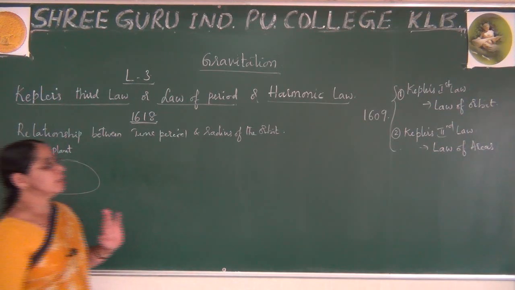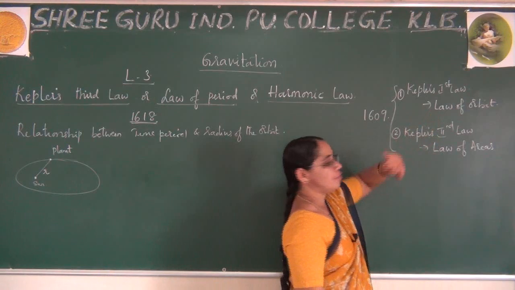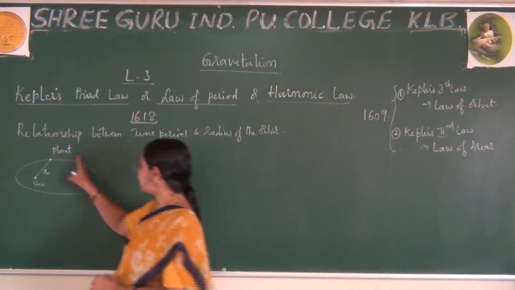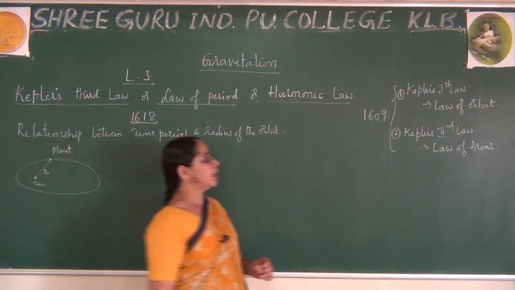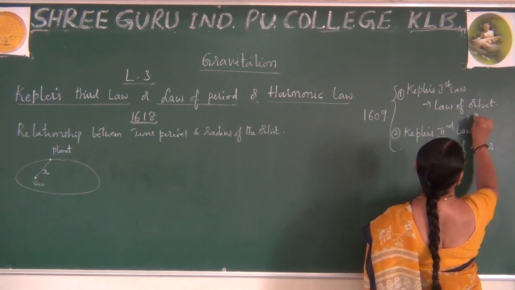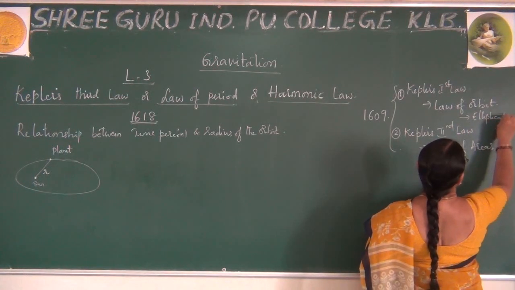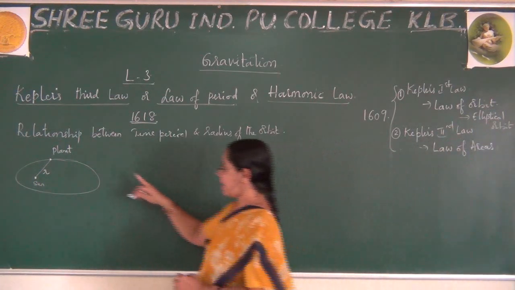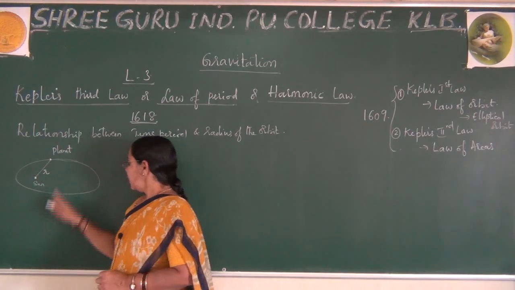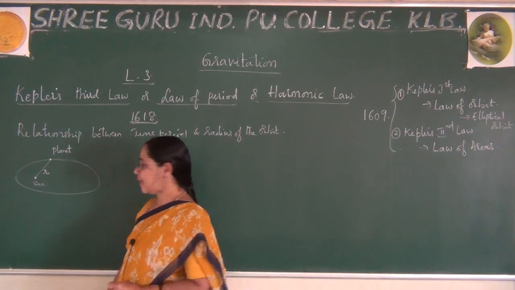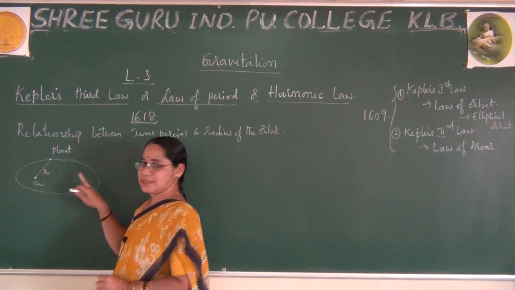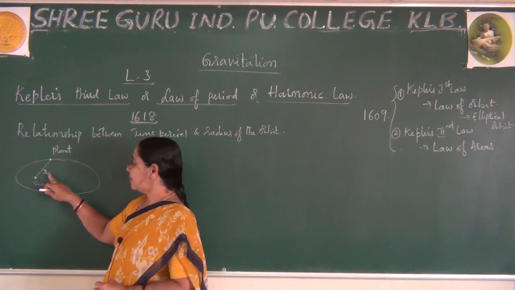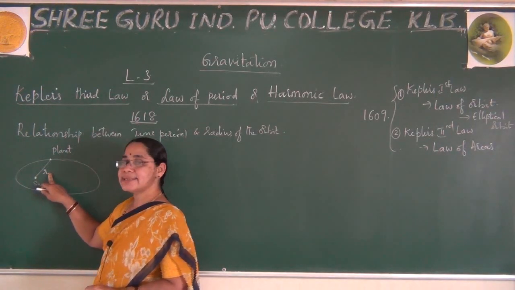Earlier you learned in Kepler's first law, the law of orbit, that the planet revolves around the sun in an elliptical orbit, with the sun at one of the foci and the planet revolving around it. The distance from the planet to the sun is represented by the radius r.